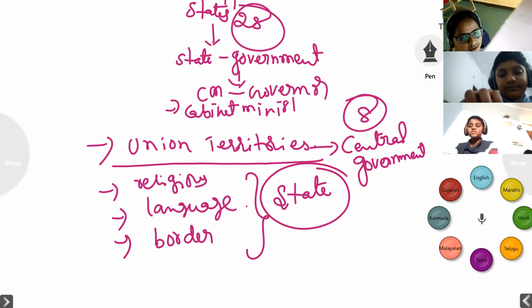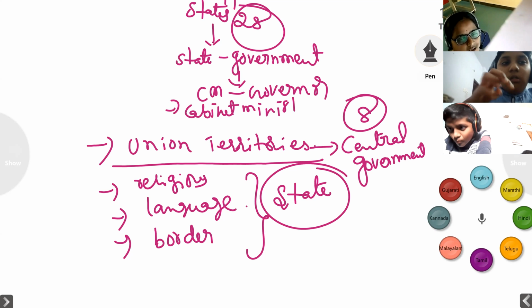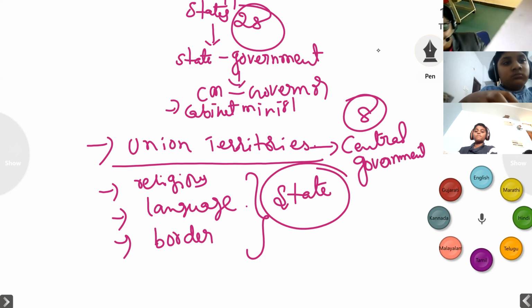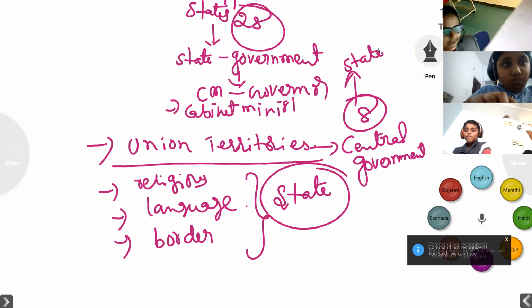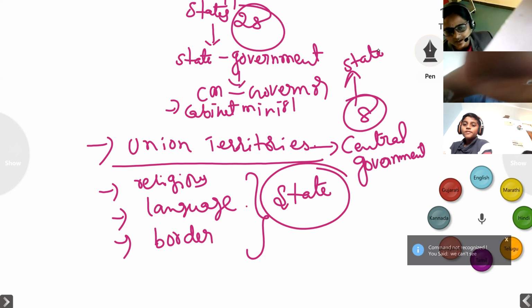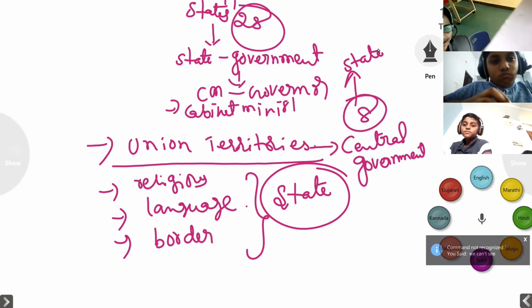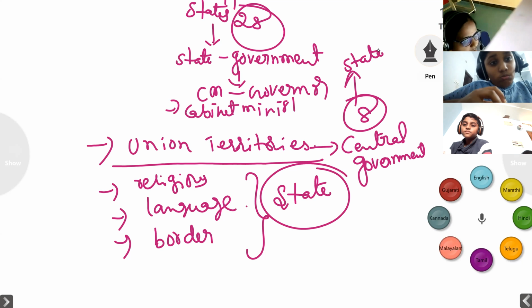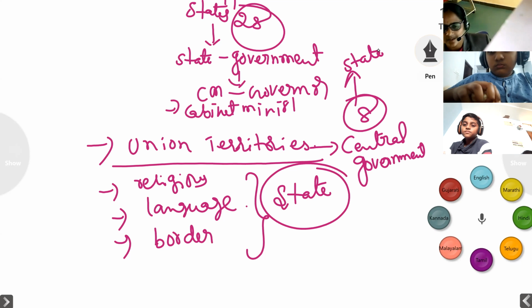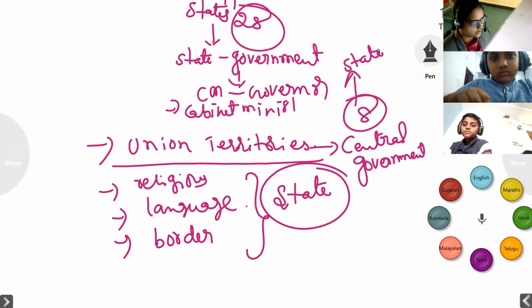So here we can't see any state government in the union territories, because in case of emergency, the central government is administering the union territories. Whether it may be a border issue, a security issue, or any other kind of issue, the central government can take immediate decisions on the union territory.